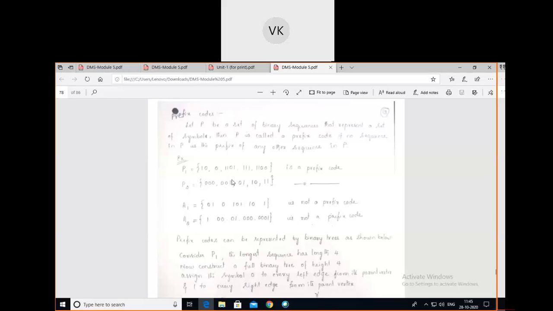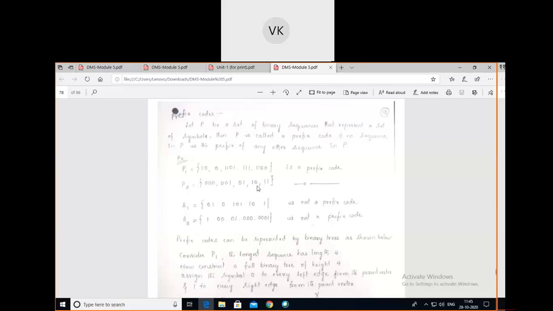So that this is also not the prefix or beginning of any other sequence in the given list. Next, 01 is there. Verify with all the sequences. Triple zero, leave it. Double zero one is there, leave it. 10 is there, leave it. Double one is there, leave it. So this is also not the prefix of any other sequence in the given list.